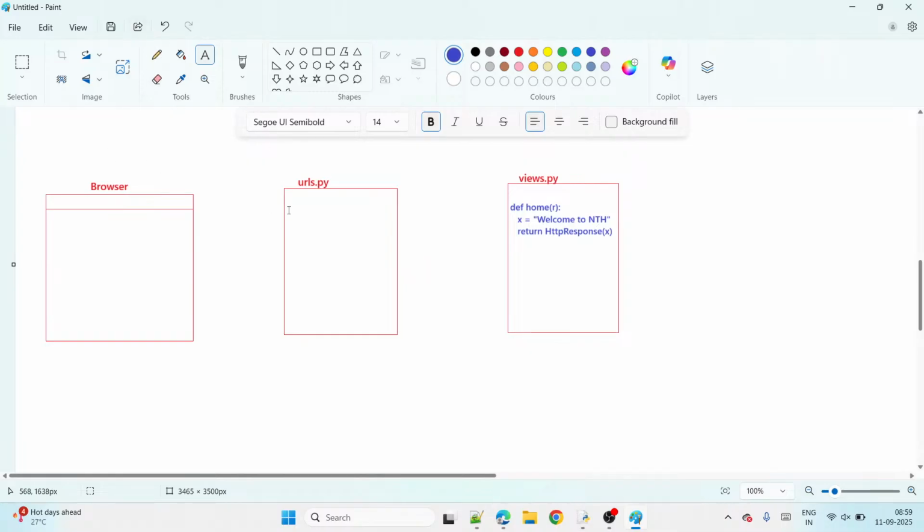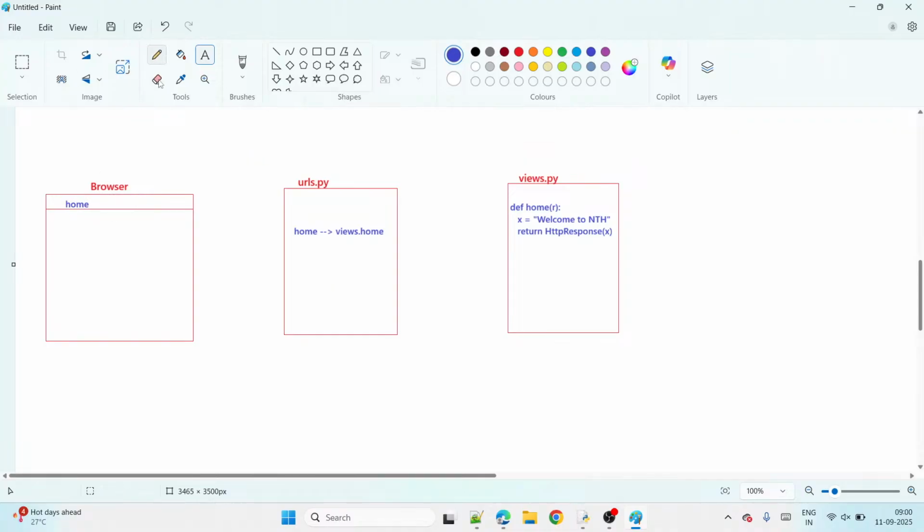And here I give one URL now. From the browser, home is coming. Then go where? Go to the views file. In the views file, execute what? Execute the home view. That's all. Now from the browser, what do I do? I send the home from the browser.